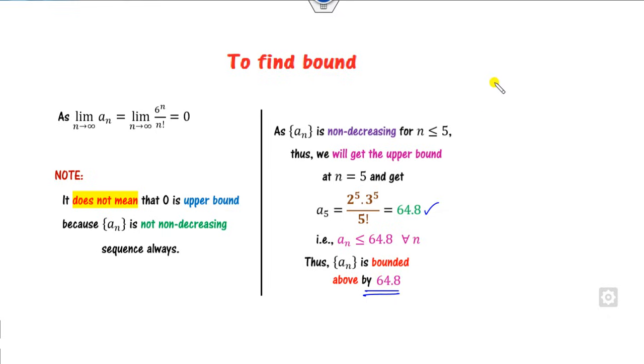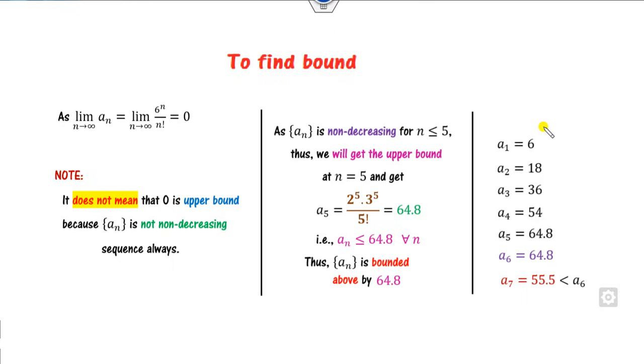How can you prove it? Your sequence will be 2 raised to power n, 3 raised to power n over n factorial. What is a_1? a_1 is 6 over 1 factorial, 6, which is less than 64.8. You can find a_2: 2 raised to power 2, 3 raised to power 2 over this one. Once you compute, you can see each number is less than 64.8. Hence, the sequence is bounded above, but it is not monotonically non-decreasing.